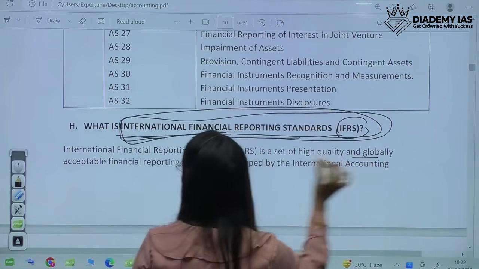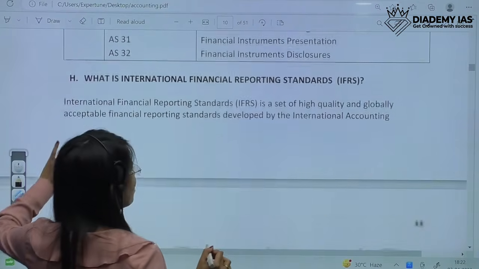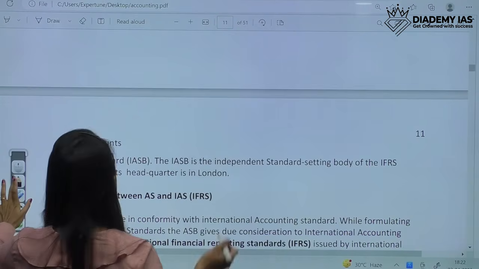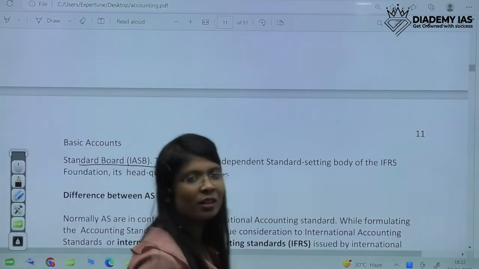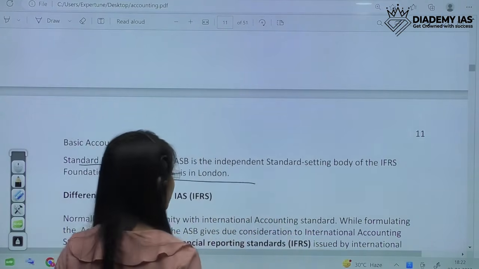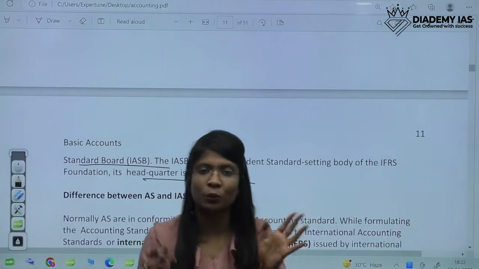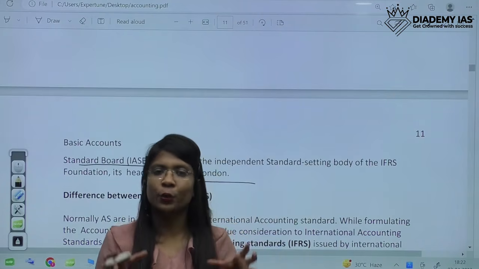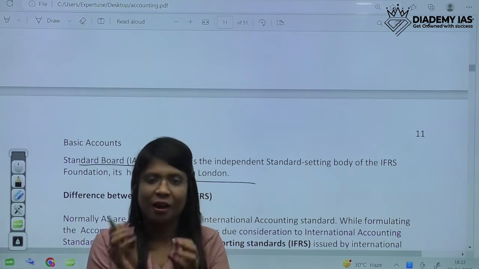So these are globally accepted financial reporting standards, and they have been developed by the International Accounting Standards Board. Ours have been developed by the Accounting Standards Board of ICAI. The International Accounting Standards Board is an independent body, headquartered in London. So why did we switch from AS to Ind AS? So that Ind AS could present a better picture, so that they could be reliable and comparable. So we shifted to Ind AS, IFRS.